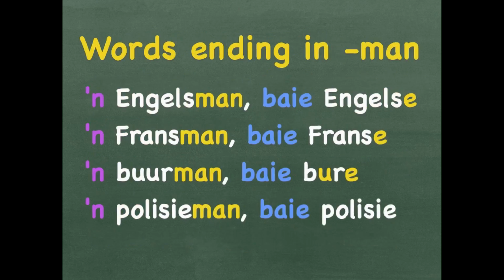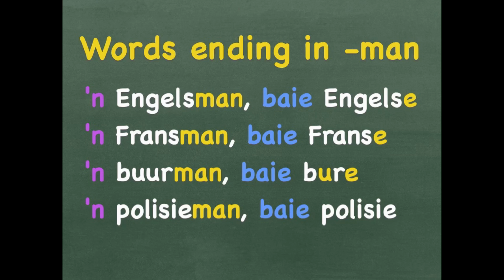Now we also get words that end in man. Like we'll say an English man or a French man. We don't talk that way in English, but in Afrikaans we say a Engelsman for one person that is English speaking. A Fransman for a French person. A buurman for someone that lives next to you, which is also known as a neighbor. A polisieman is a policeman.